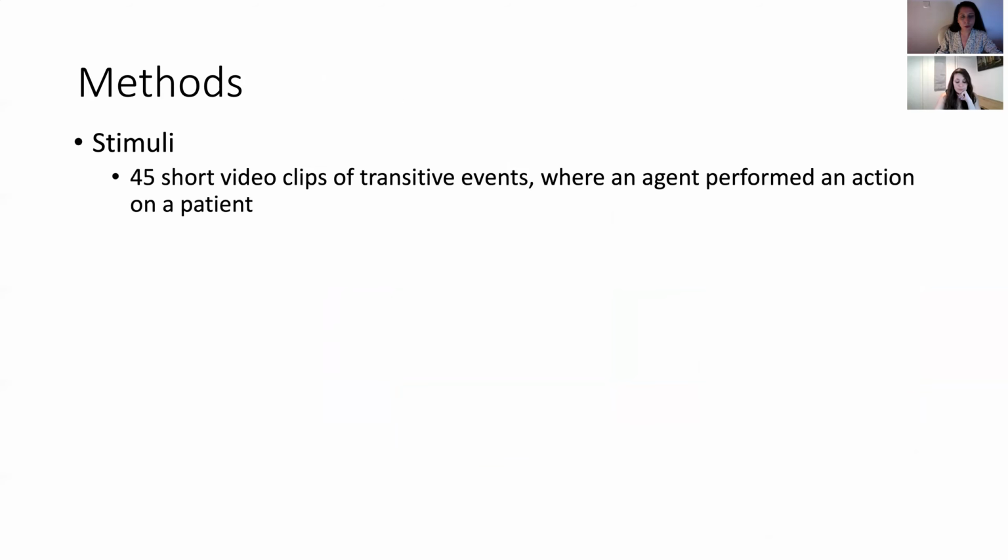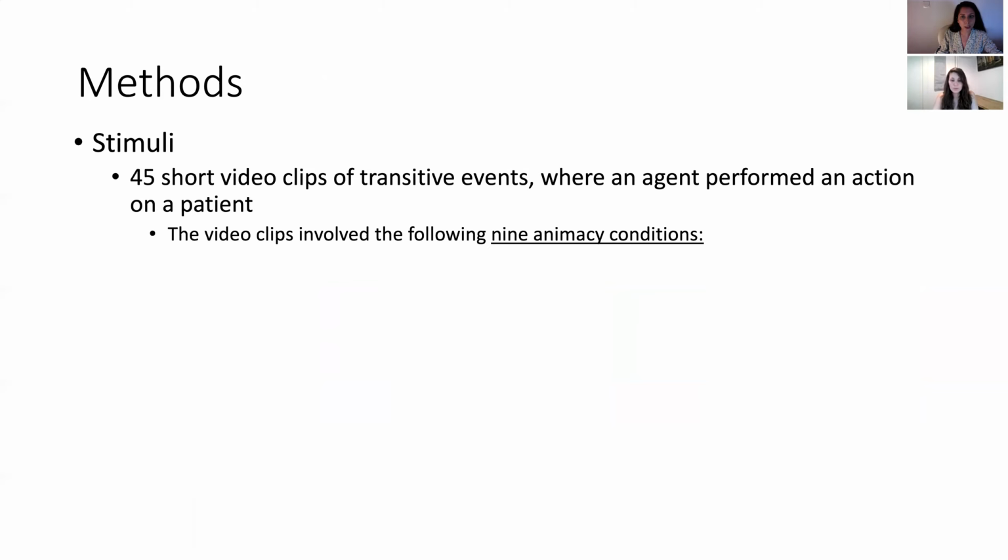We had 45 short video clips of transitive events where an agent performed an action on a patient. And we had 9 animacy conditions here.